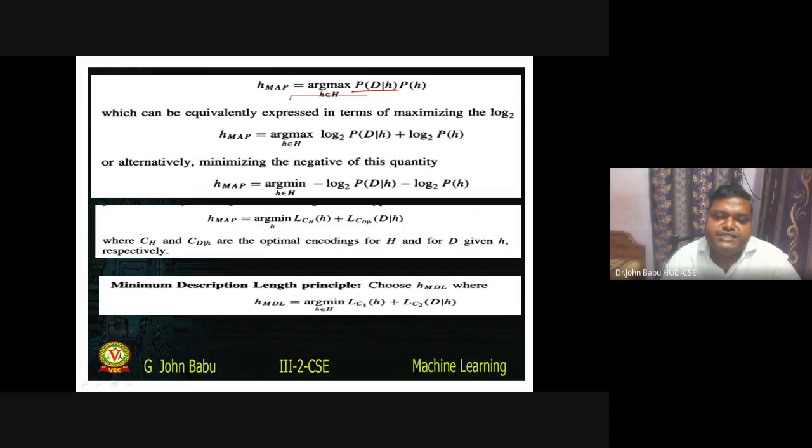Maximizing a positive is the same as minimizing a negative. So if you want to minimize, we can minimize the negative quantity: minus log probability of D given H minus log P of H. So this is the minimum length.